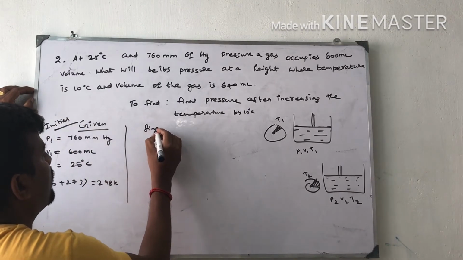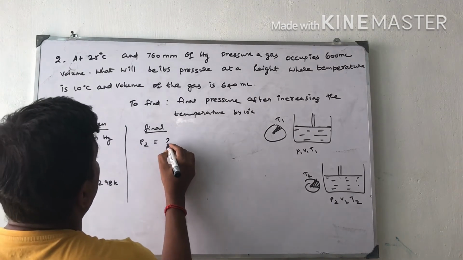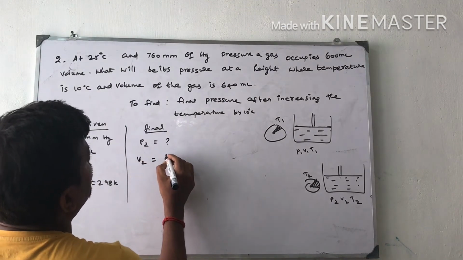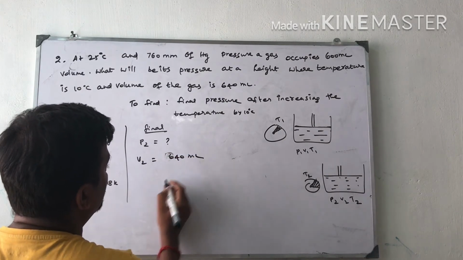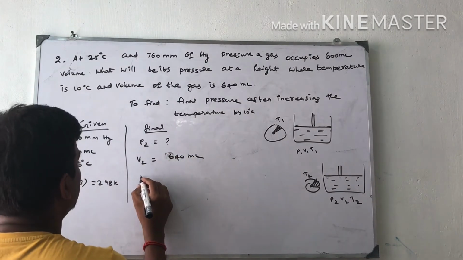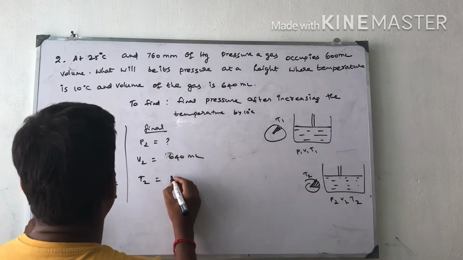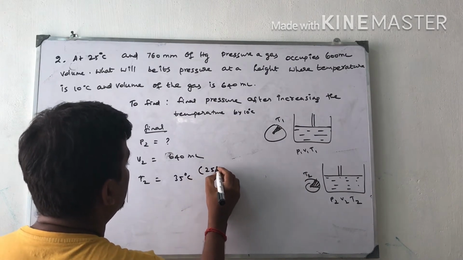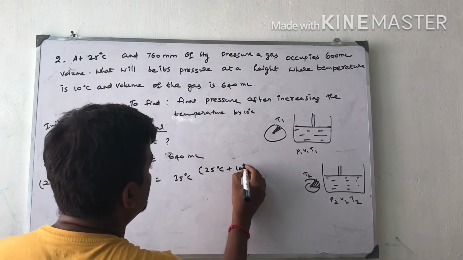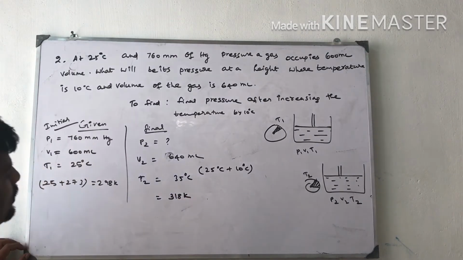This is final pressure. P2 is equal to, don't know. V2 is equal to 640 milliliter. T2 is equal to 25 plus 10 is equal to 35 degrees Celsius, which is equal to 318 Kelvin.